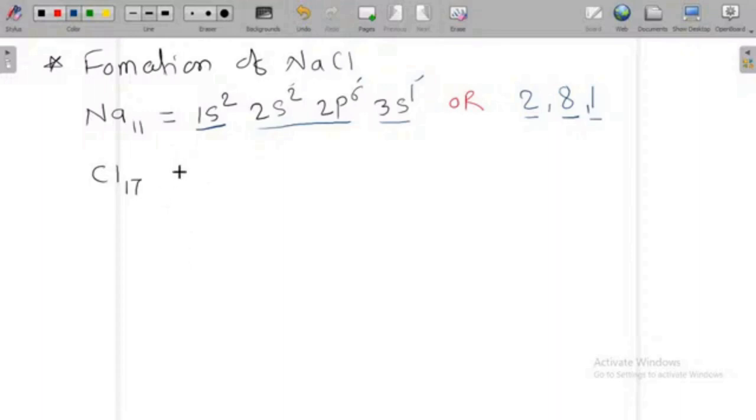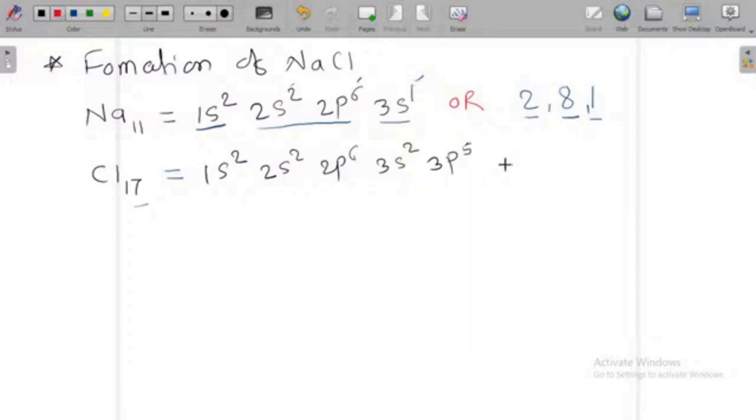Likewise, we can write the electronic configuration for chlorine. How to write this? This is 1s2, 2s2, 2p6, 3s2, 3p5. If you count the electrons, 2 plus 2 plus 6 plus 2 plus 5, there are 17 electrons.